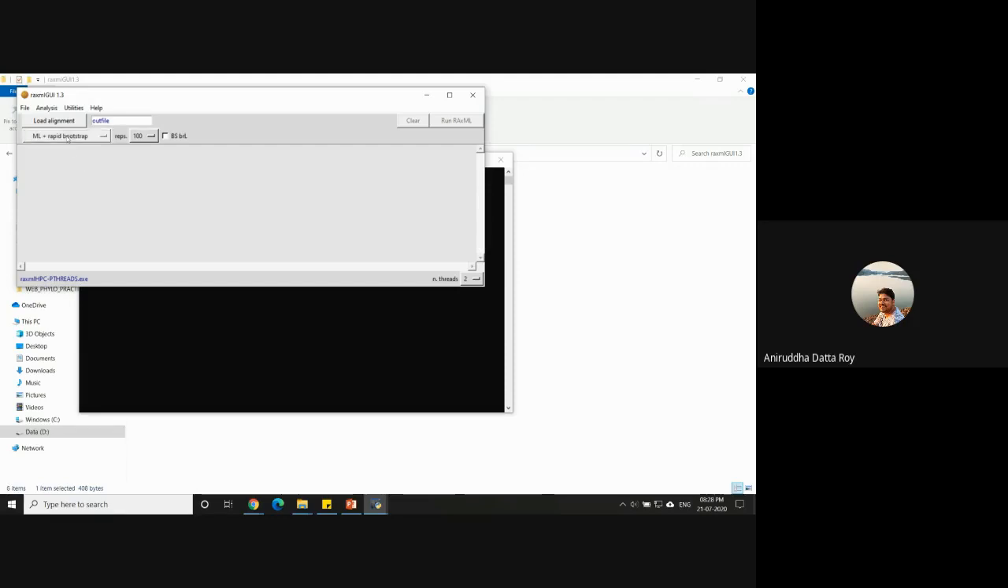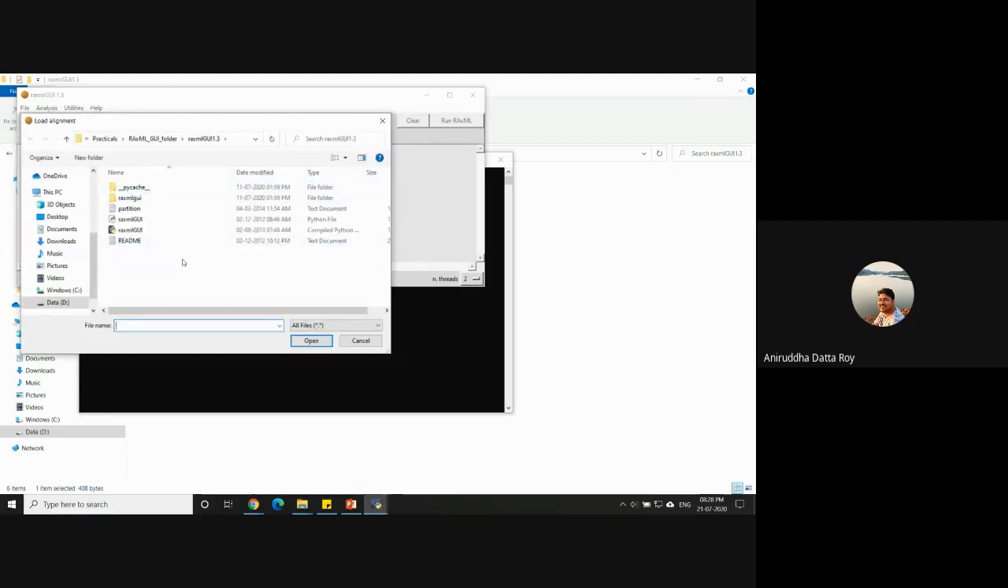So what we'll do is click on this button called load alignment. What we have to load is in the previous folder, which is the RaxML GUI folder. There is a file called primate_sitb. Remember that RaxML uses a Phylip file format, and we've converted the primate data that we were working on into a Phylip file format. So we're going to open that.